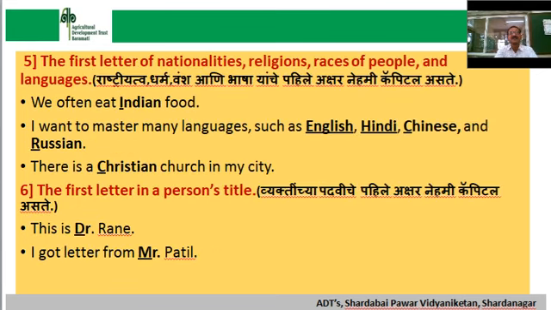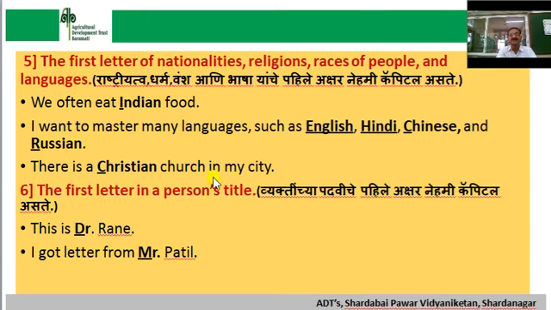Fifth rule, the first letter of nationalities, religions, races of people and languages should be capital. For example, we often eat Indian food. Here Indian is a nationality. That's why I should be written in capital. I want to master many languages such as English, Hindi, Chinese and Russian. Here these are the names of languages. That's why the first letter of these words is written in capital.